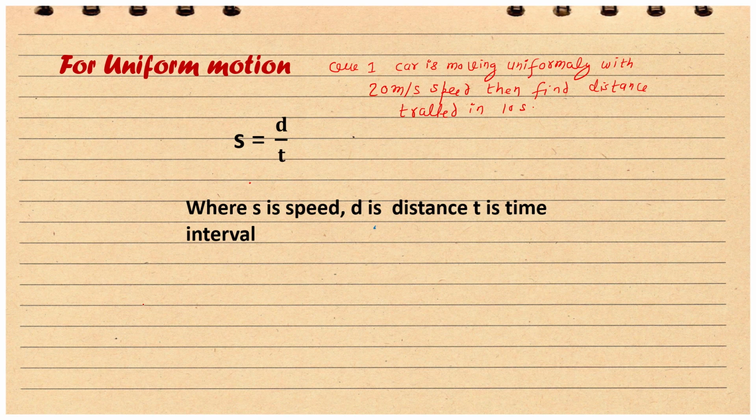So this is a question: a car is moving uniformly with 20 meters per second speed, then find the distance traveled in 10 seconds.